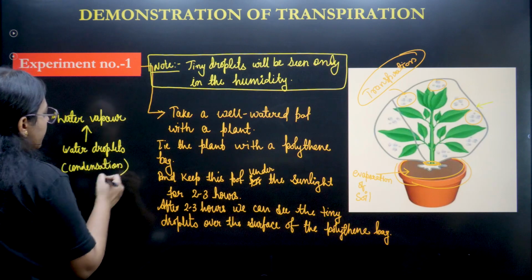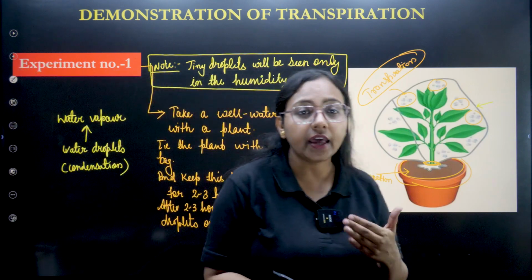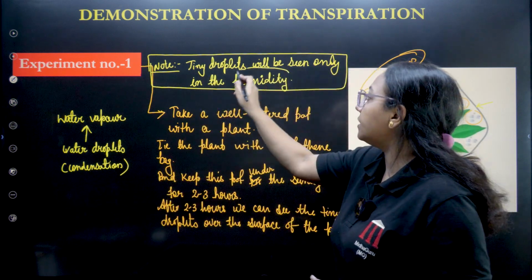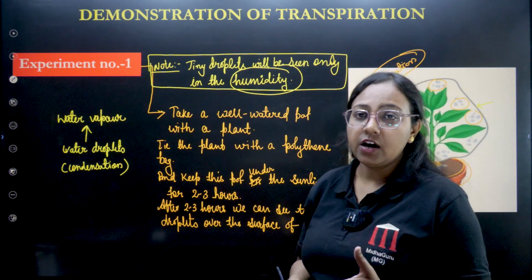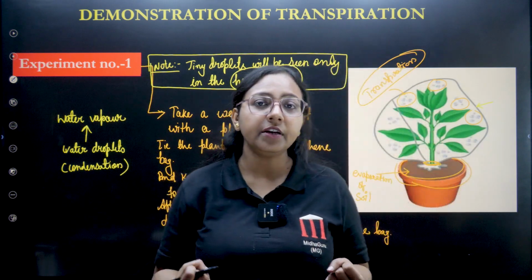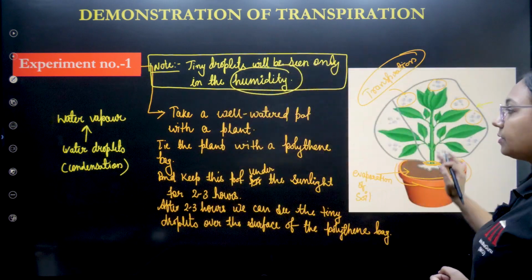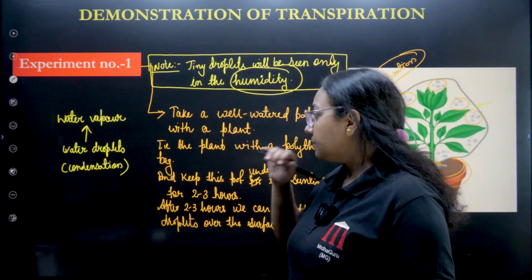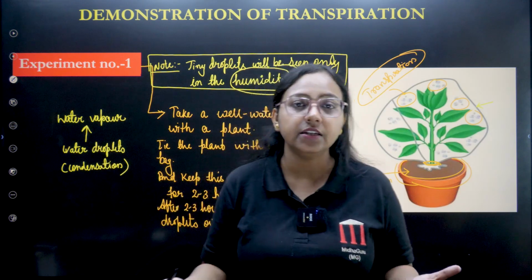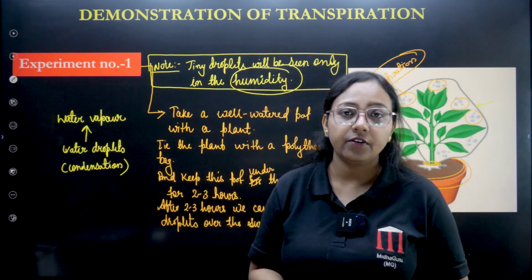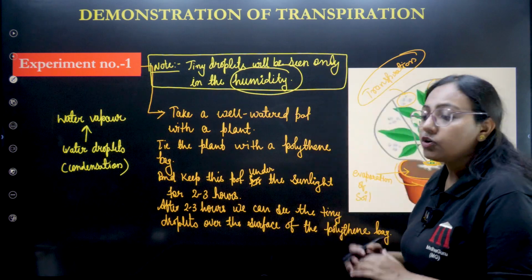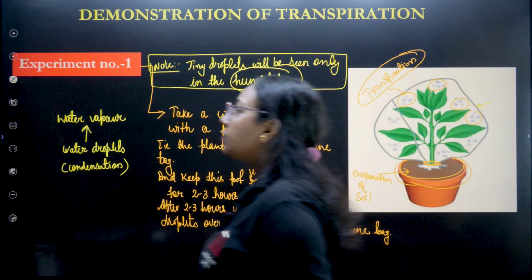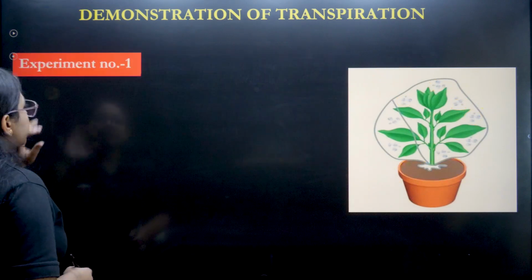And condensation will take place only when there is moisture in the air, and that is called humidity. If there is humidity in the environment, then only we can see these tiny droplets. Otherwise, seeing these tiny droplets is very difficult. So water vapor can't be seen because it's a vapor, but water droplets can be seen. So this is the first experiment through which we can actually check that transpiration has taken place.